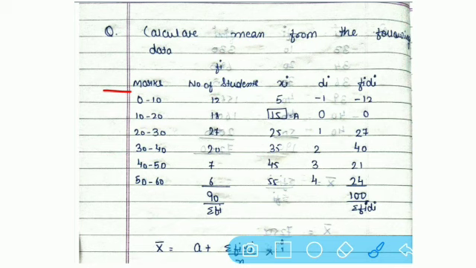Then 10 to 20. So we have to consider highest value minus lowest value. So 20 minus 10, your answer is 10. Again 30 minus 20, your answer is 10. 40 minus 30, answer is 10. 50 minus 40, answer is 10. And 60 minus 50, answer is 10. That means our difference of the class is 10. So we have to put this difference also in the formula, that is 10.